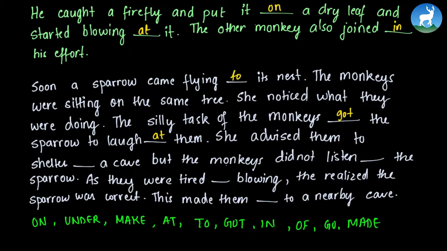She advised them to shelter in a cave. So we can write "in" here because we know that "in" can be used for an enclosed surface which has a boundary. So a cave is an enclosed surface which has a boundary. But the monkey did not listen to the sparrow. As they were tired of blowing, they realized that the sparrow was correct. This made them go to a nearby cave. So in this way we can complete the story.